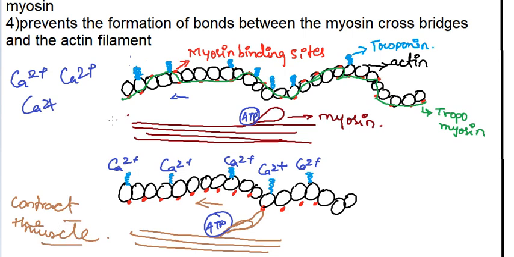So what is the function of calcium in muscle contraction? It unmasks the myosin binding site so that the cross bridge between the myosin and the myosin binding sites on the actin filament can occur, right? So now let's see the options.